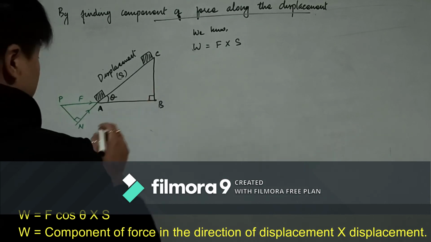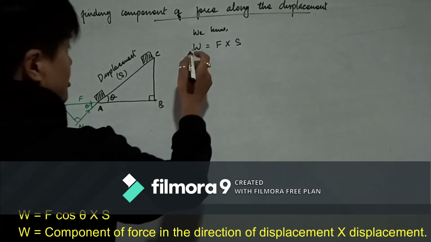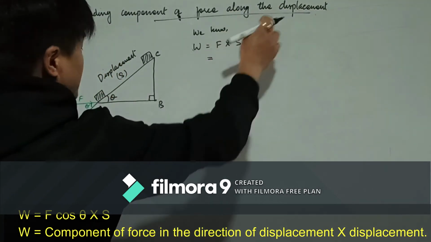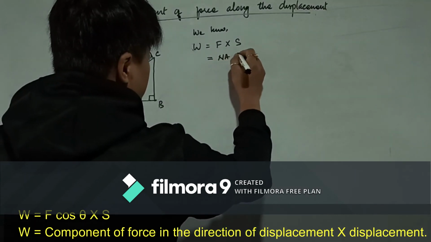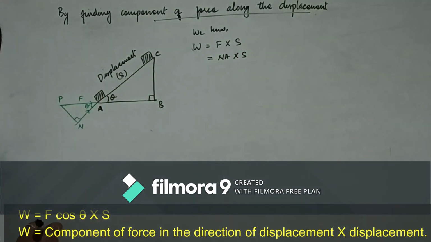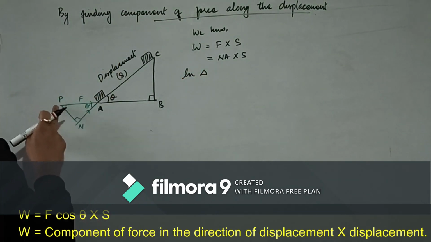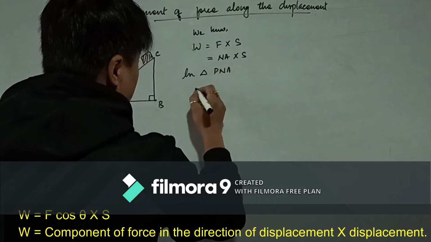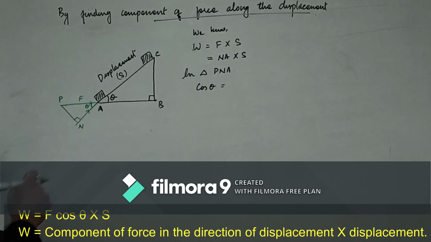Here we'll make the angle theta. So work is equal to force into displacement. Here the component of force along the displacement will be NA, so this will be NA into S. Then in triangle PNA, cos theta is equal to base by hypotenuse.